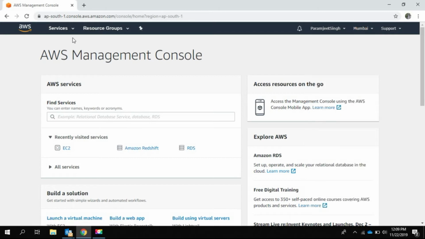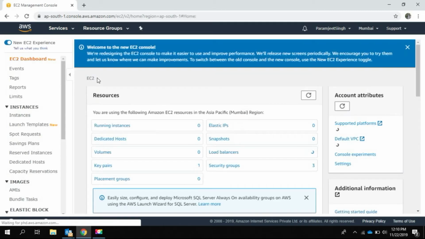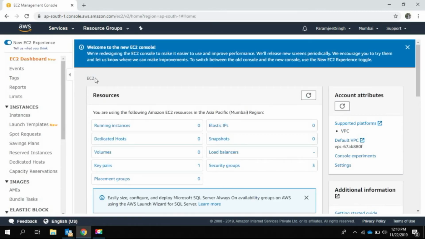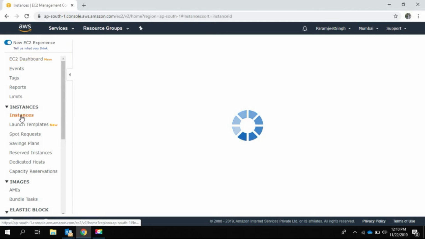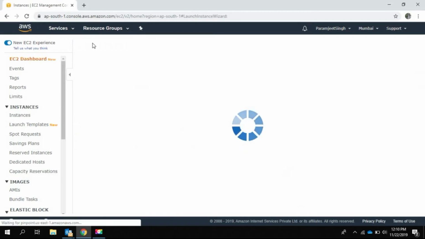To launch an instance, we will just go to Services. Under the Compute section, we have an option of EC2. Just click on it. This is where we can see the complete snapshot of EC2 resources in a particular region. Right now you can see we have no instances running. So to launch an instance, we will just click on Instances, Launch instance.